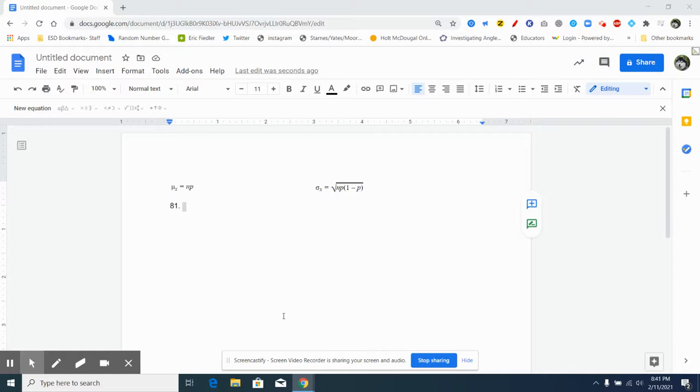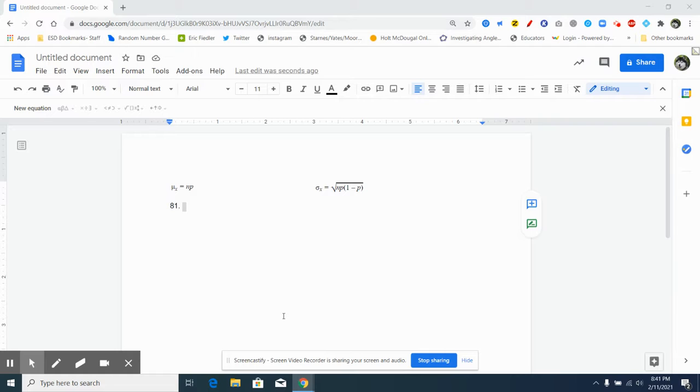Hey, 81's a pretty quick one. And so in 81, they say when an opinion poll calls a residential telephone at random, there's only 20% chance the call reaches a live person. You watch the random digit dialing machine make 15 calls. Let X equal the number of calls that reach a live person.